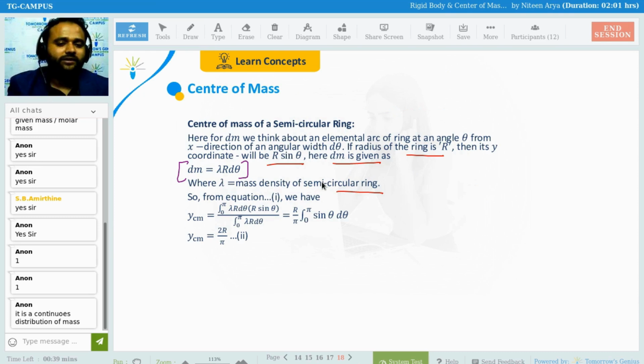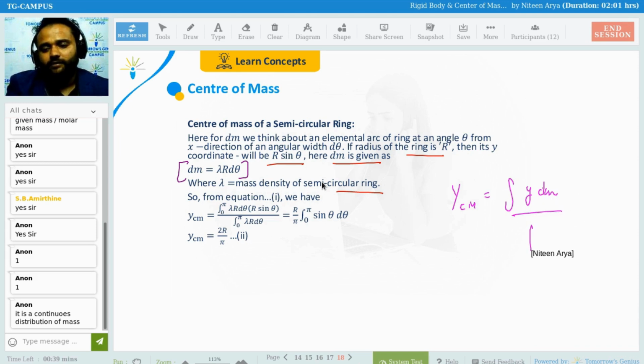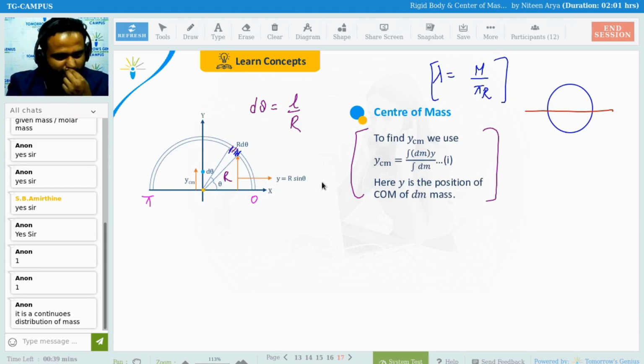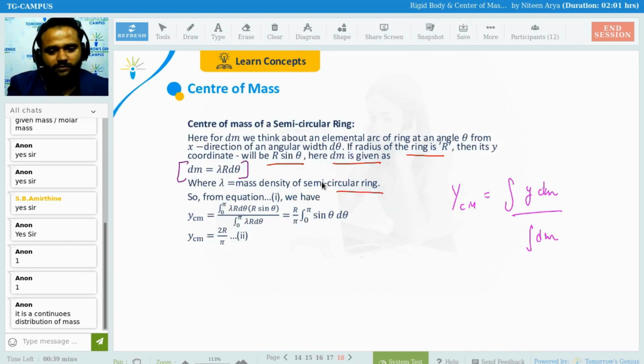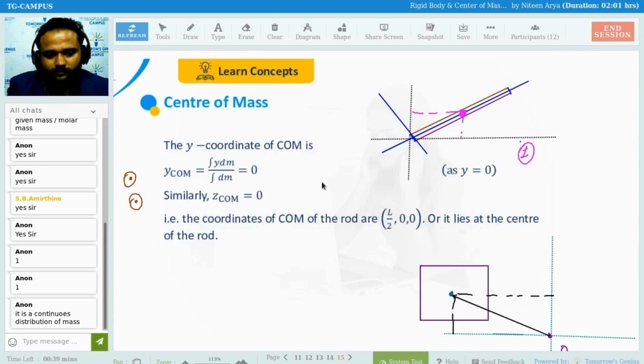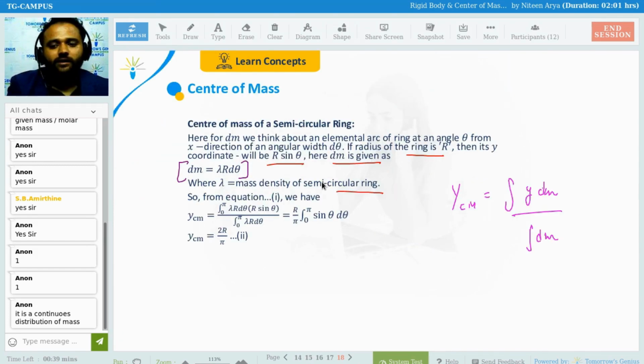So that is everything. After this it is integration. From equation first, what is equation first? y center of mass equals integral of y dm divided by integral of dm. So put everything in, dm and the value of y.